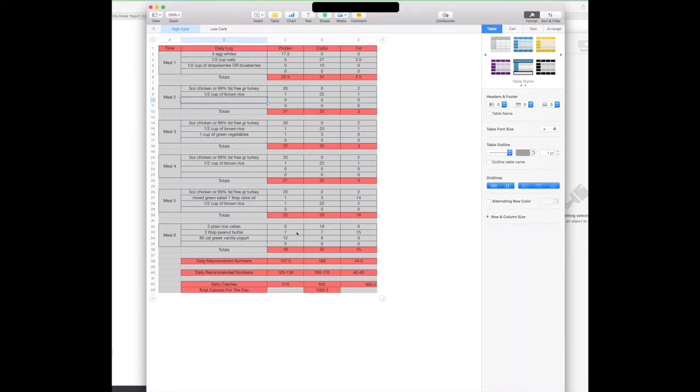These are important: falling within the protein, carbs, and fats, seeing that your numbers are within the range, not so much the calories. Although the calories are a deficit, with high carb and low carb, as you see, the fats are pretty much the same. Proteins are pretty close. I drop them a little bit more because I just want a little bit of deficit while still giving you a decent amount of carbs.